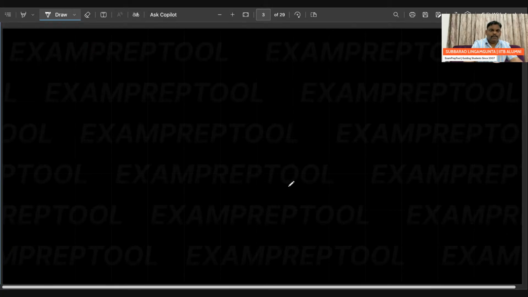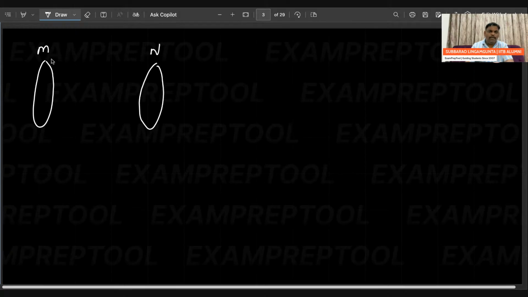Yeah, fine. Now the bipartite graph definition you got, all the people got. Now let's see small changes. Listen, understand this. M here, N here. One more example, understand. M here, N here. So I'm writing a bipartite graph directly.